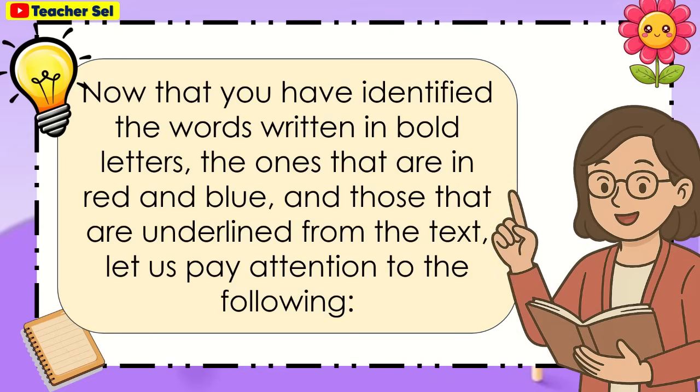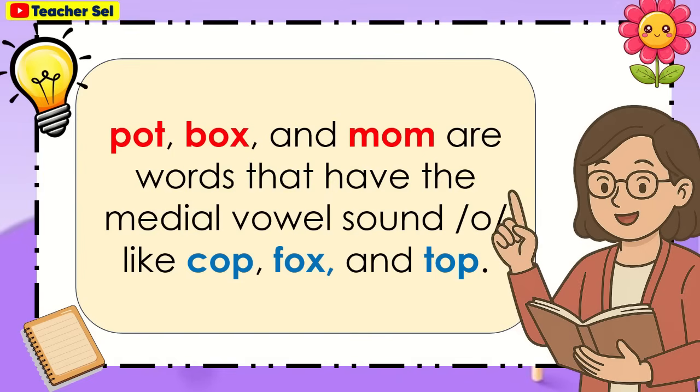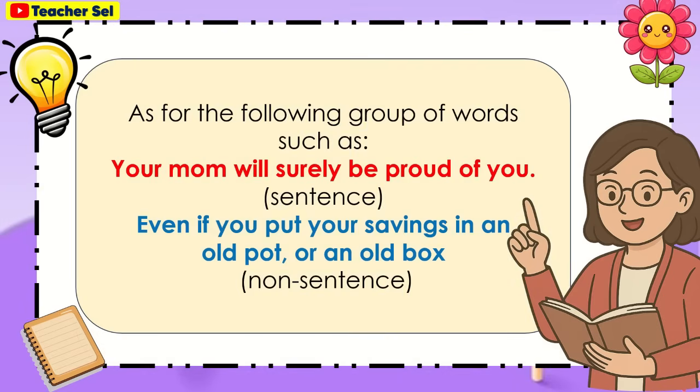Now that you have identified the words written in bold letters, the ones that are in red and blue, and those that are underlined from the text, let us pay attention to the following. Pot, box, and mom are words that have the medial vowel sound O, like cup, fox, and top. As for the group of words "Your mom will surely be proud of you," it is a sentence. "Even if you put your savings in an old pot or an old box" is a non-sentence.